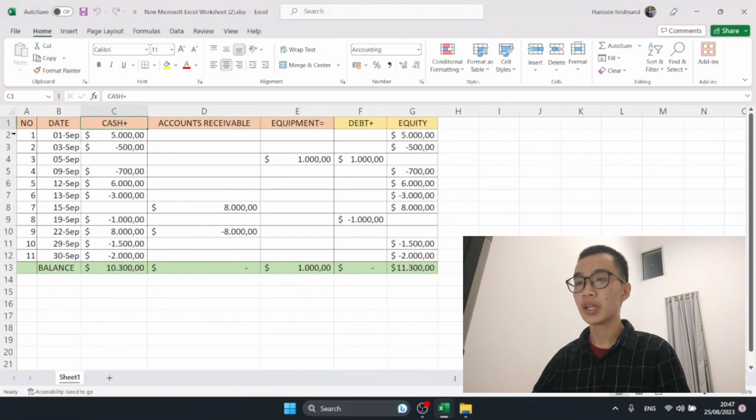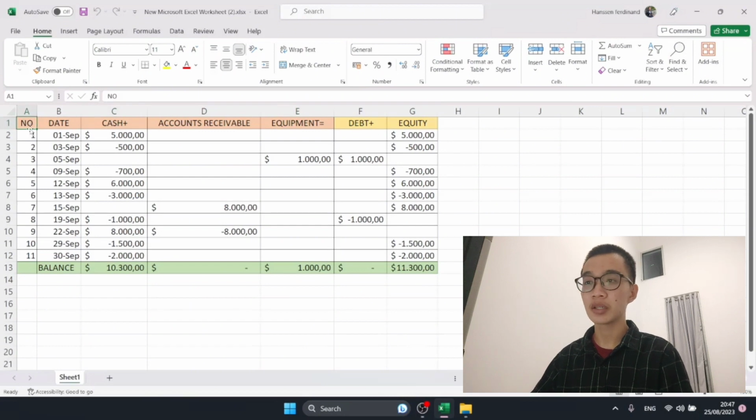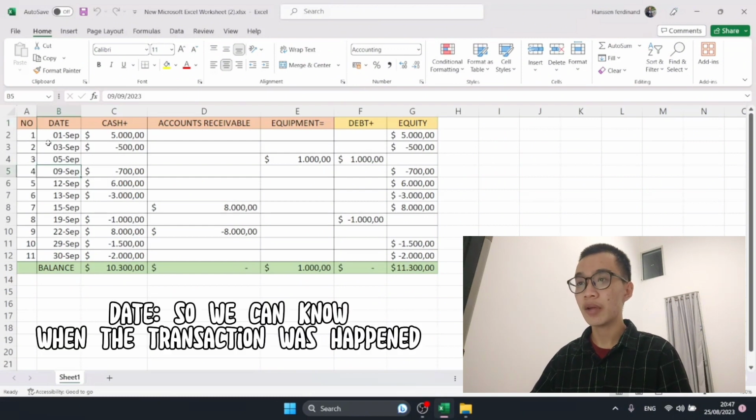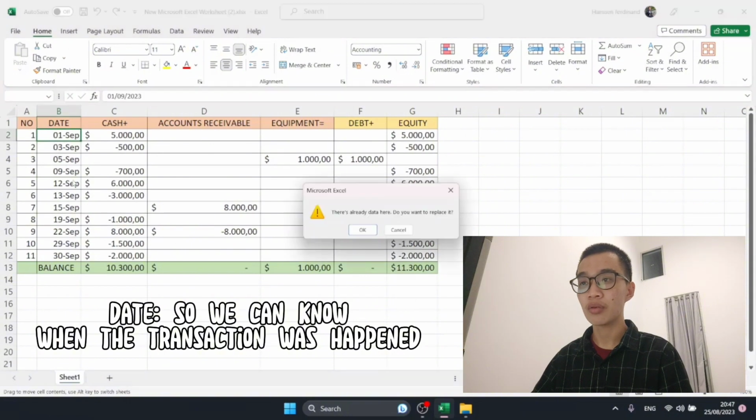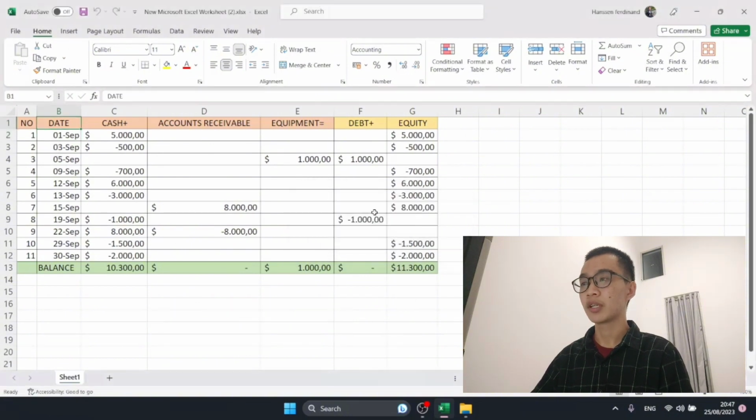So first we get a number. The number table is just for a number, and then next we have date. If we have a date table, we should know, ini adalah tanggal, jadi kita bisa mengetahui transaksi itu terjadi di tanggal berapa. So we can know when the transaction happened.